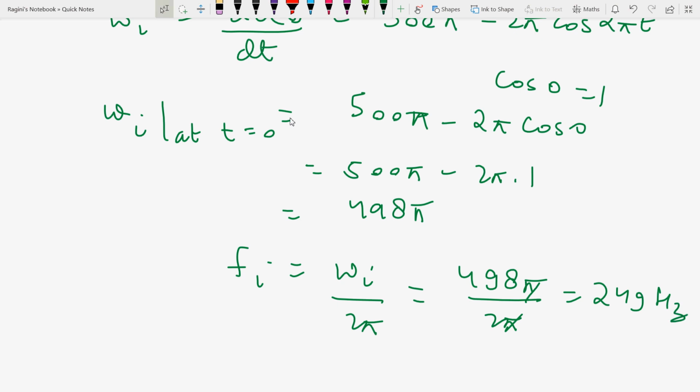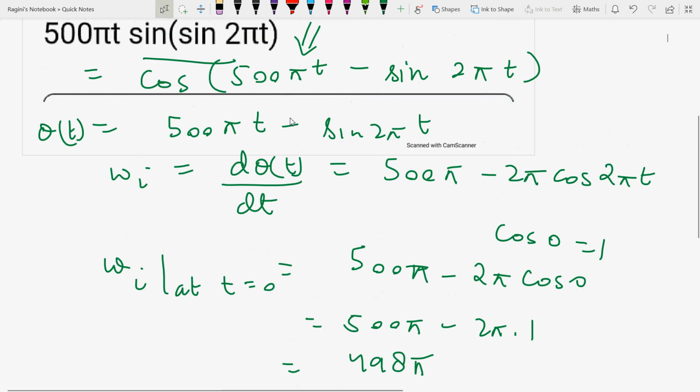Yes. So what we have done here, we have to find the instantaneous frequency using this formula d theta t by dt. You have to just recognize what is the phase function. Then you have to just put the value and then at maximum value what is the instantaneous frequency. At t equal to 0 it will have maximum value. Then f i is equal to omega i by 2 pi. Okay. So this was the first question.